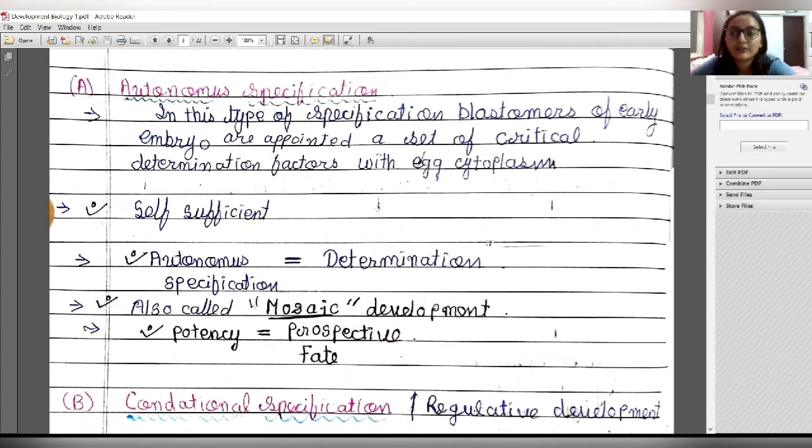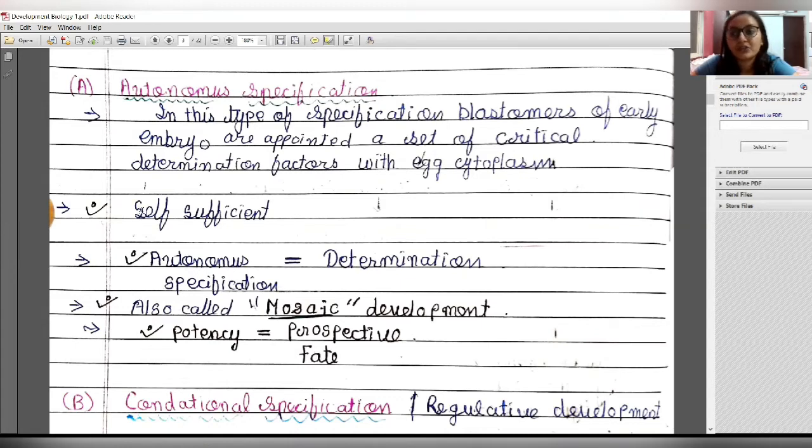We will look first at the autonomous specification. In this type of specification, blastomeres of the early embryo are appointed a set of critical determination factors within the egg cytoplasm.